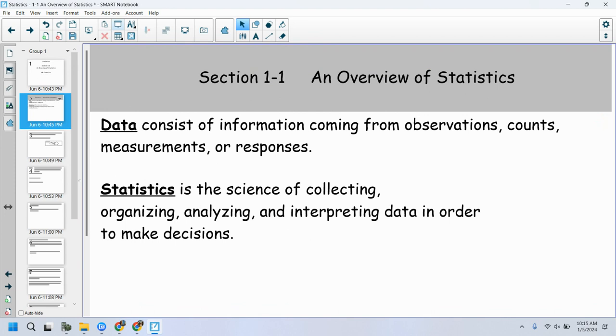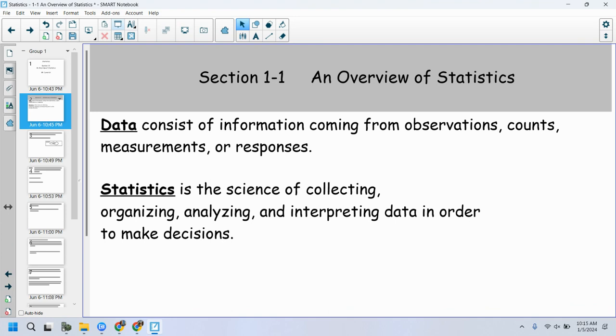Like how do we define statistics? How do we define data? Well, the book's formal definition of data is that data consists of information coming from observations, counts, measurements, or responses. However you want to collect that data. But data in itself is just, by definition, information that comes from observations, counts, measurements, responses.